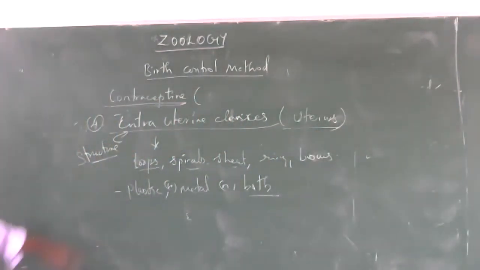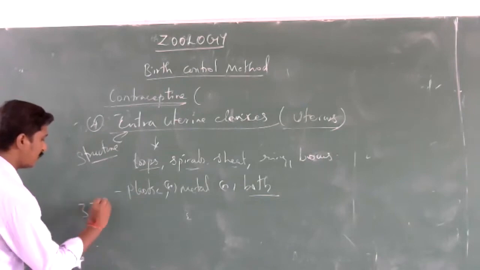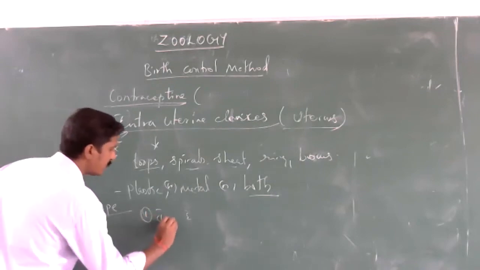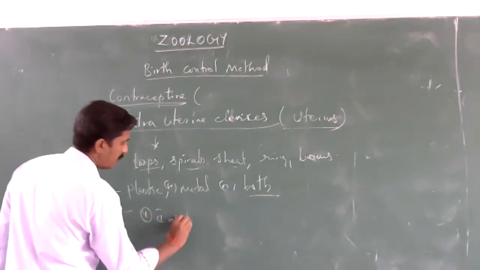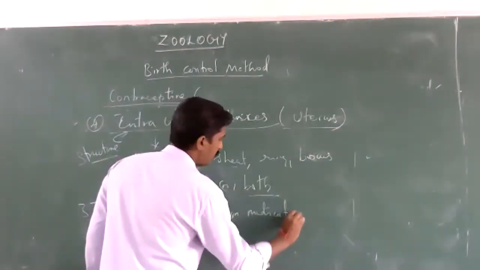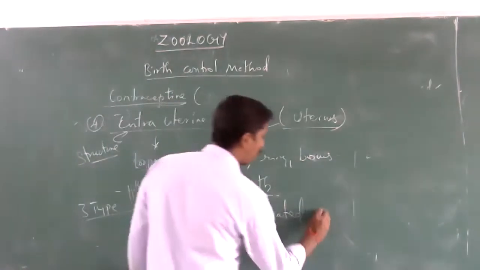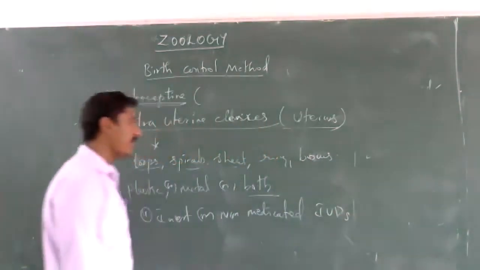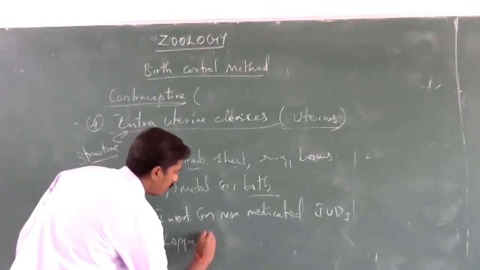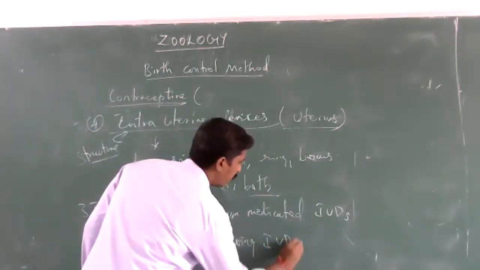These intrauterine devices are divided into 3 types. The first one is inert or non-medicated intrauterine devices, IUD. The second is copper releasing intrauterine devices.